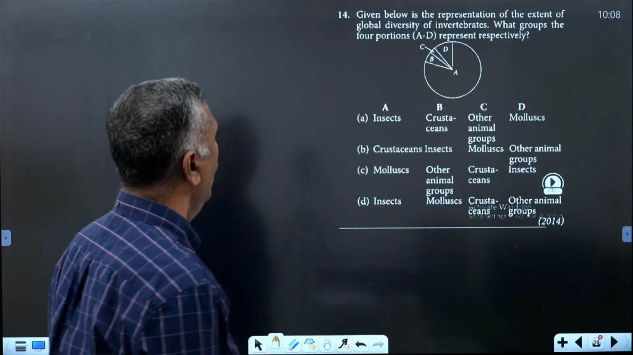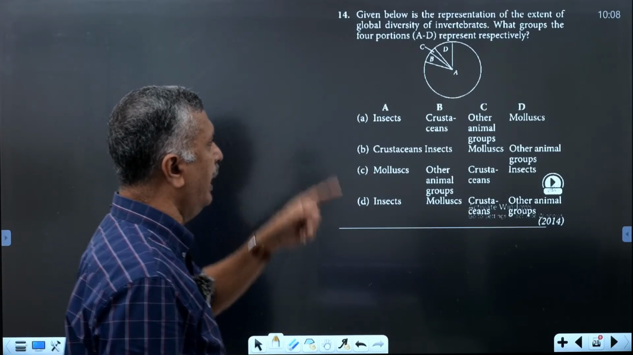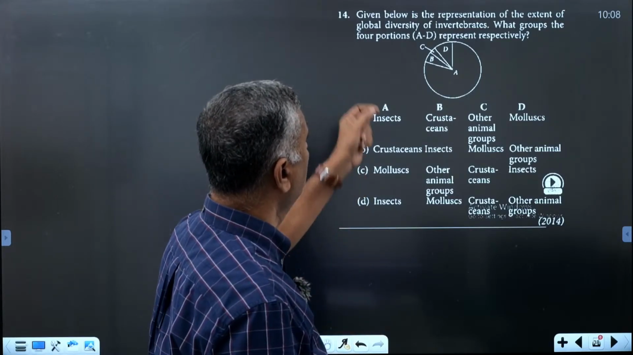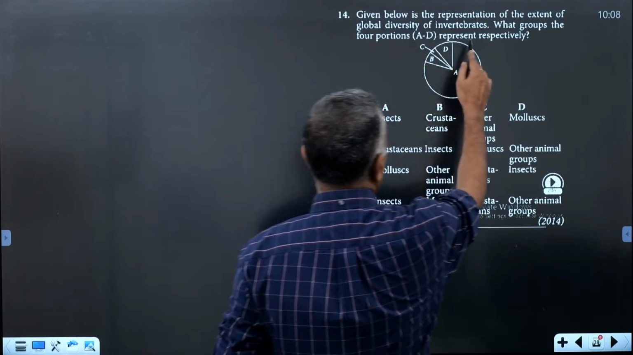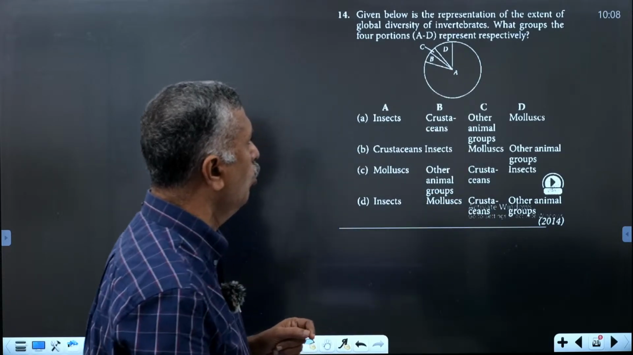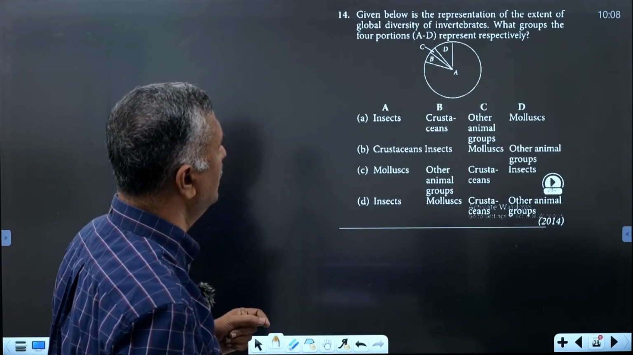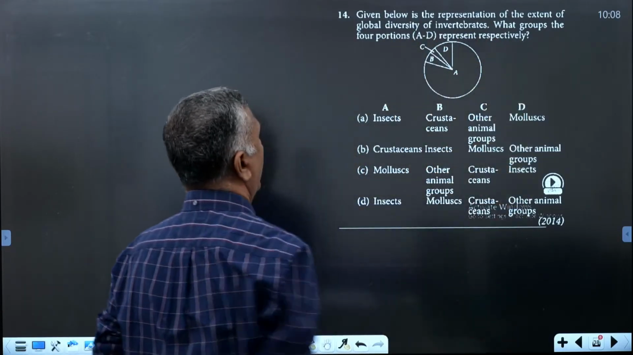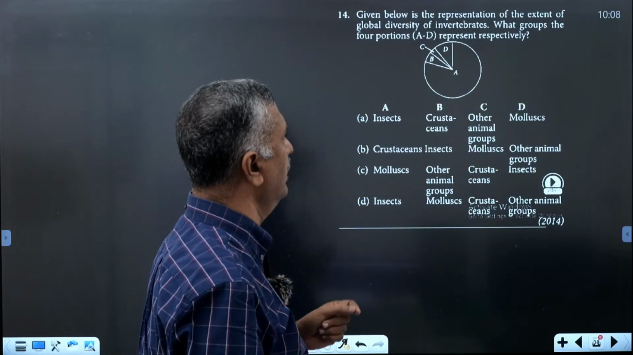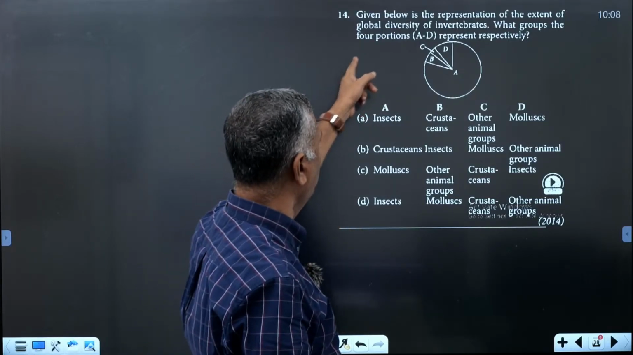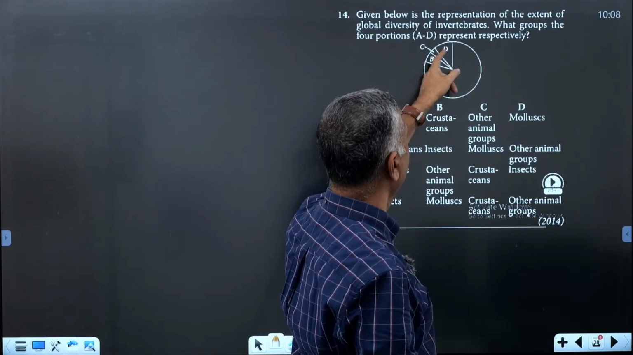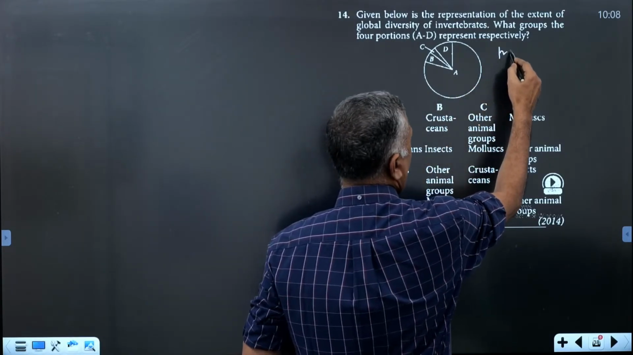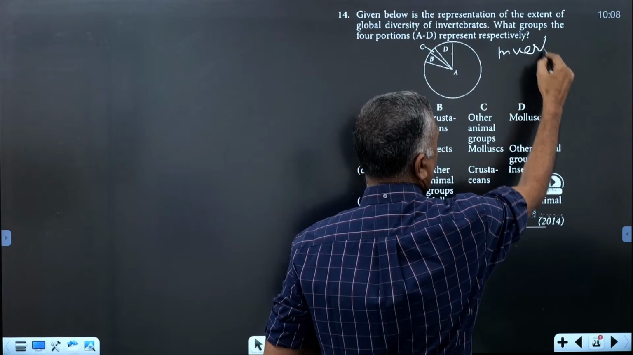The next one is very important. This pie diagram explains the global species diversity of invertebrates. The symbols given below represent the extent of global diversity of invertebrates. What groups do the four portions of this pie diagram, A, B, C, D, represent respectively?